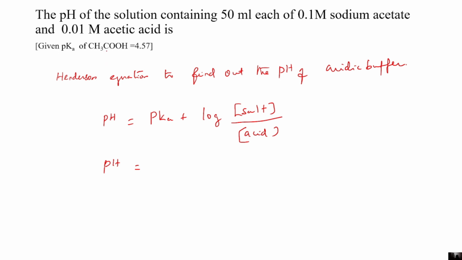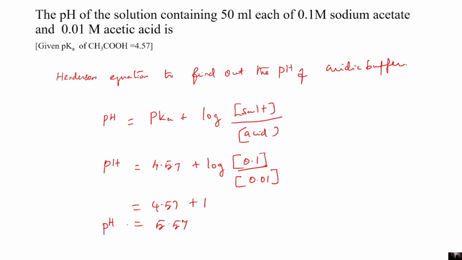The pKa value is 4.57 and the log of 0.1 divided by 0.01, that is equal to 4.57 plus 1, that's equal to 5.57.